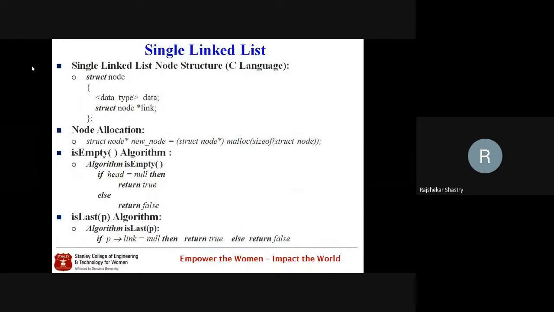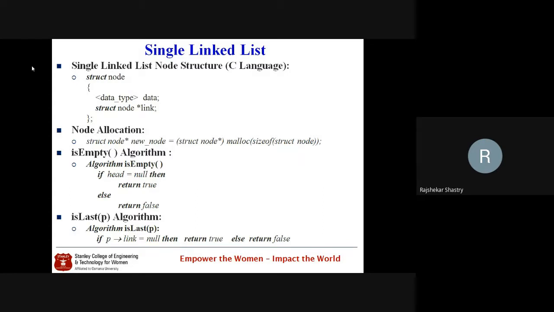Yesterday we discussed that to implement a single linked list in C language, we take the support of structure, because each node is a collection of data and link. That means two members together should become one particular data type, which is only possible in C with a structure.